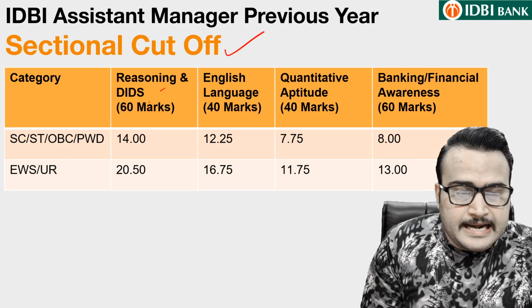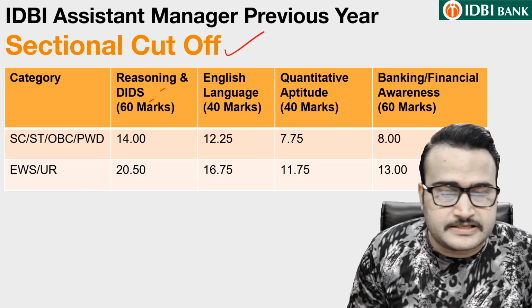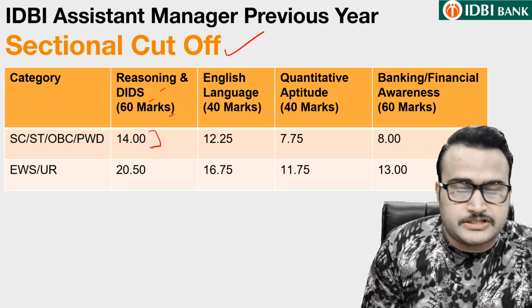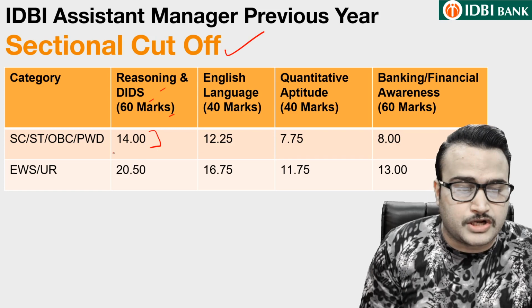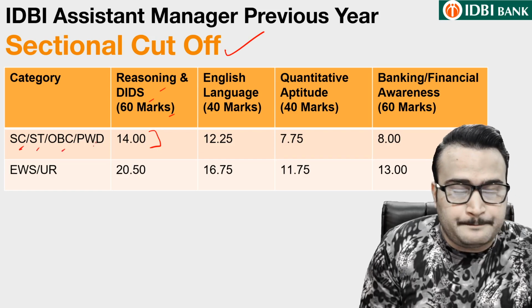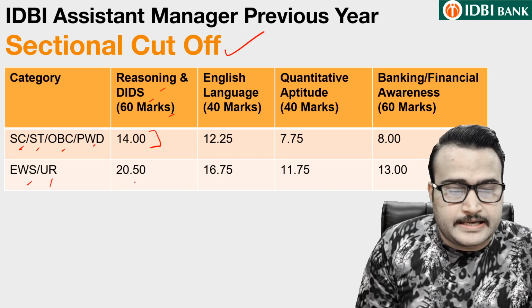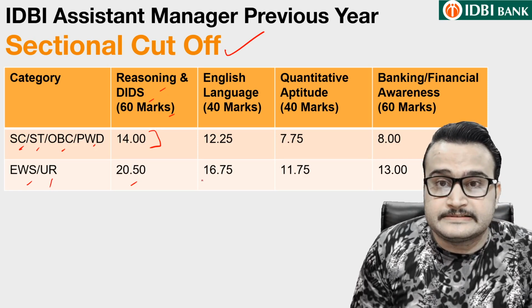So reasoning and DI, data analysis and interpretation section guys, 60 marks. Out of 60 marks guys, 14.00 marks was the sectional cutoff for SC, ST, OBC and PWD candidates. Whereas for your EWS and unreserved category guys, 20.5 was the sectional cutoff.